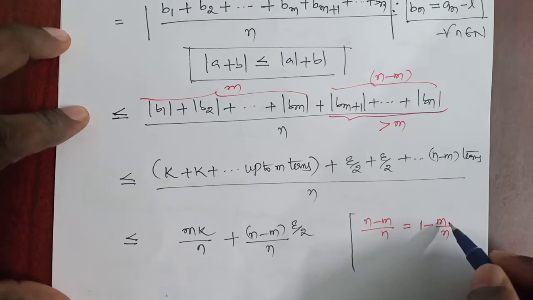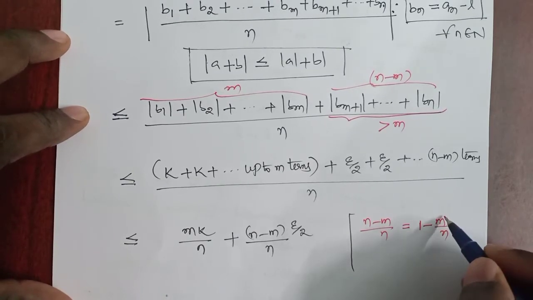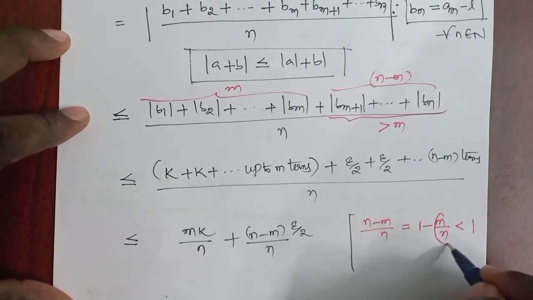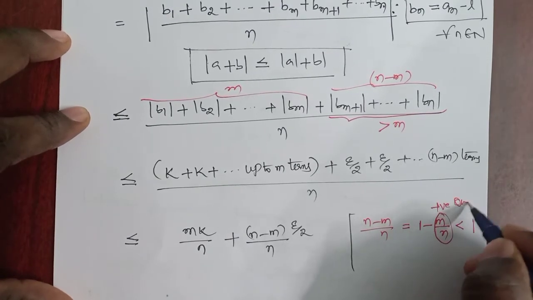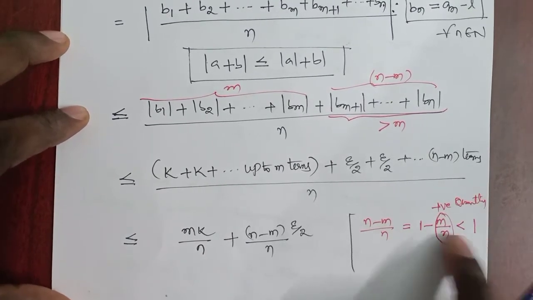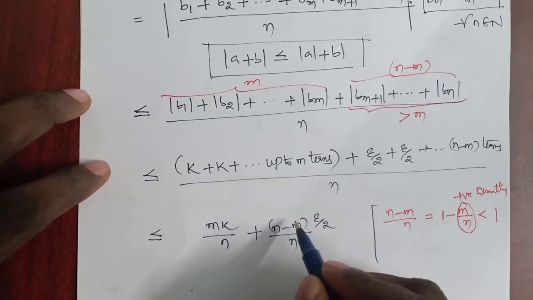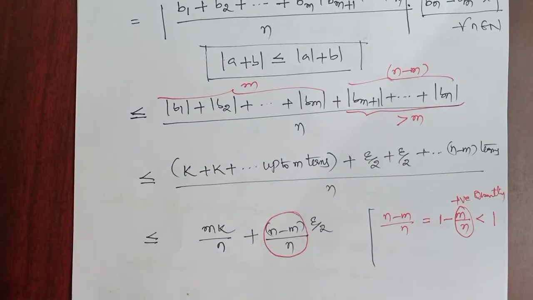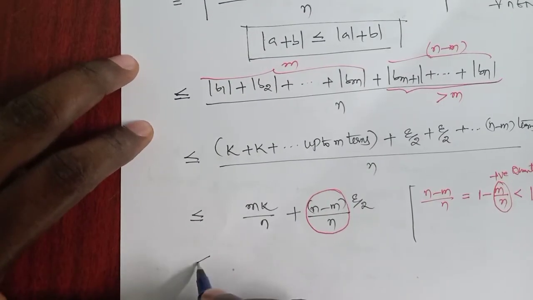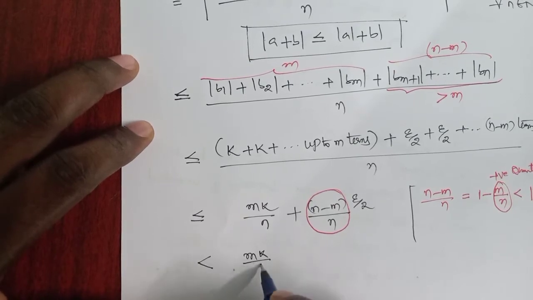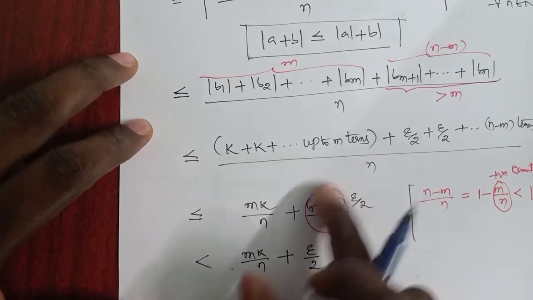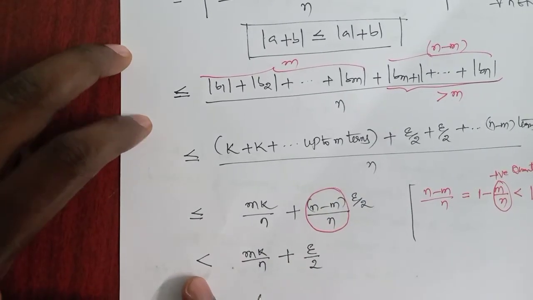So clearly m is a positive quantity and n is a natural number, so 1 minus m by n is less than 1, because 1 minus a positive quantity gives less than 1. So clearly it is less than mk by n plus epsilon by 2 times 1.